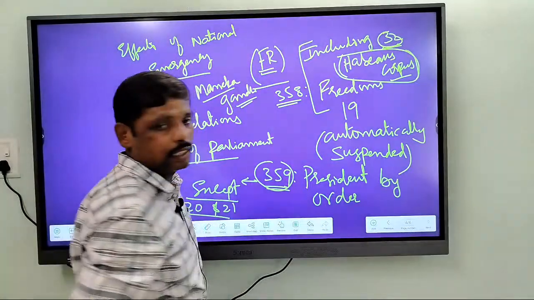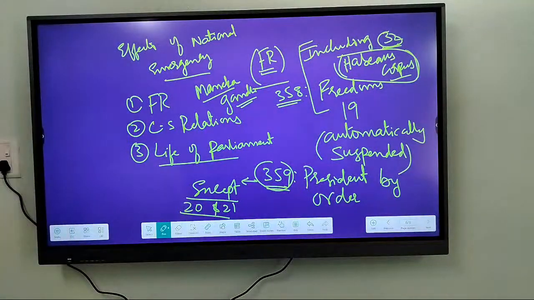In these cases, the Supreme Court talked about protection of life and liberty, and said that the writ of habeas corpus cannot be suspended.